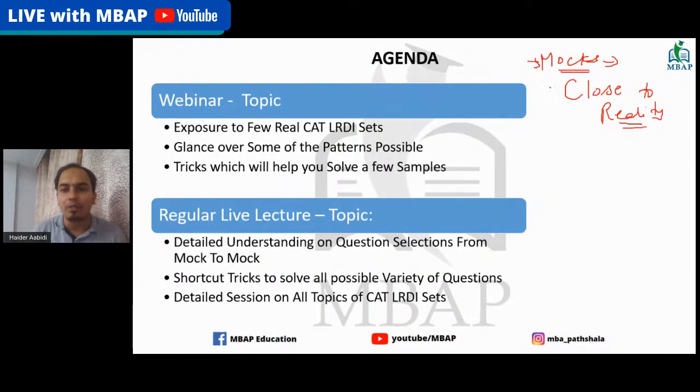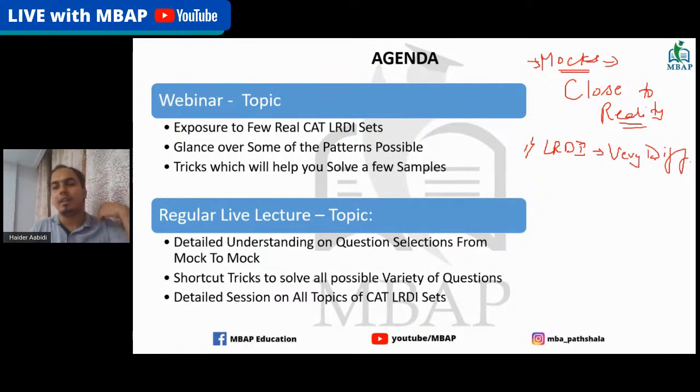The first thing I've got on the LRDI front is: sir, the sets are very tough. The LRDI sets are very difficult, and you say that you're not able to solve them, or not able to understand them, that you have not studied something like this.